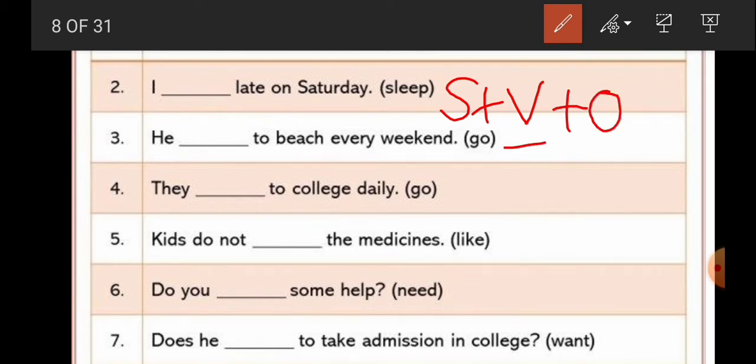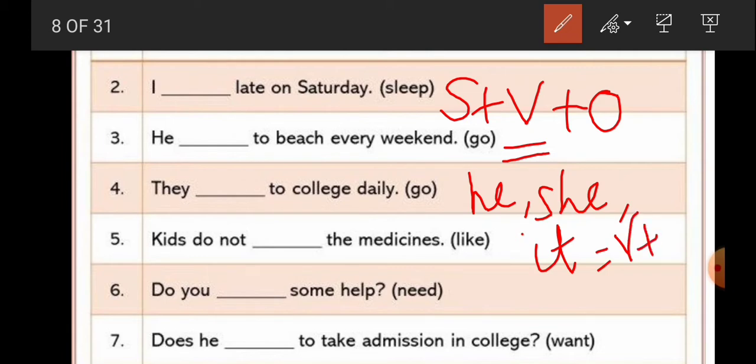How the verb has to be, that is what the tenses say. In simple present tense, the verbs will be in verb 1 form, that is the same word. But only one condition: if it is he, she, it, the verb will have s with it, verb plus s.